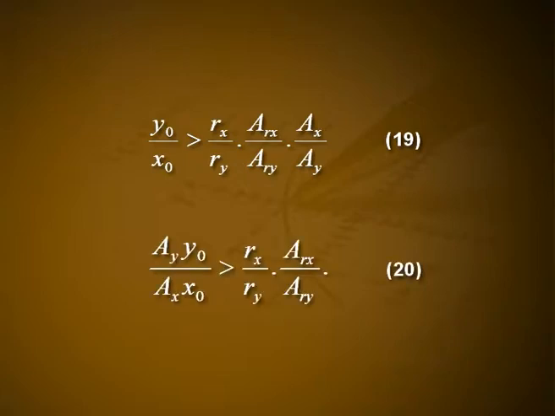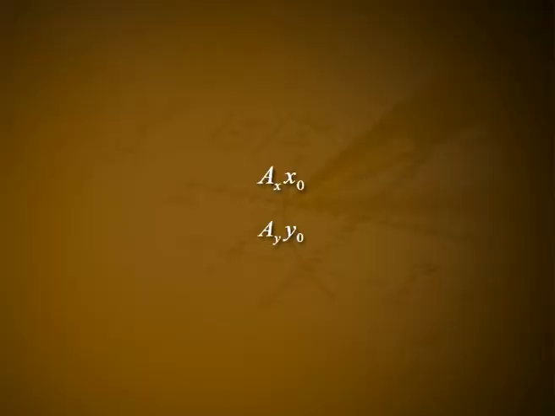A better way of writing equation 19 might be (ay y0)/(ax x0) is greater than (rx/ry)(arx/ary). Thus, we see that the products ax x0 and ay y0 are the critical terms. We shall say no more about this model since no significant wars have been exclusively of this type.